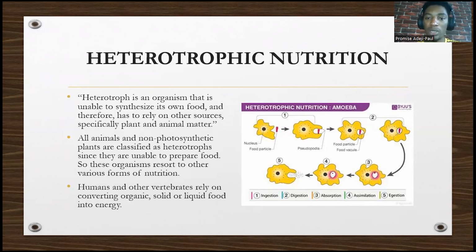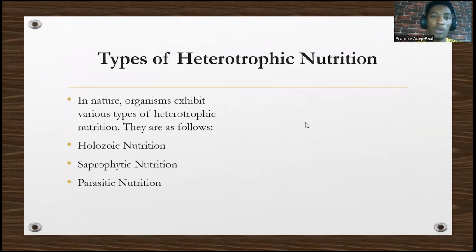So on the right hand side, you see the picture of an example of heterotrophic nutrition, which an amoeba is undergoing. We'll talk about that more. So types of heterotrophic nutrition, we have many types, actually three mainly. We have holozoic, we have saprophytic, and we have parasitic nutrition. We'll talk about them more as we go on.